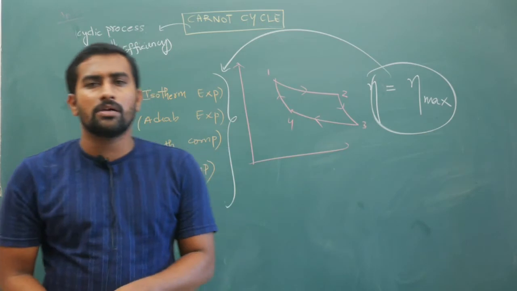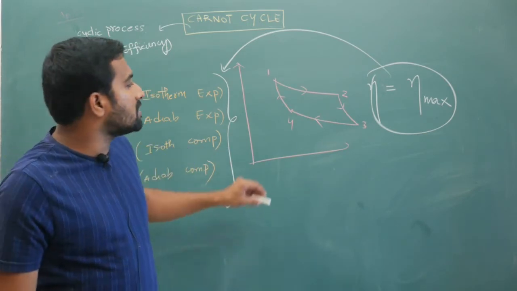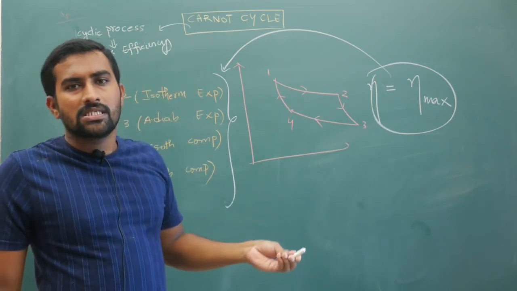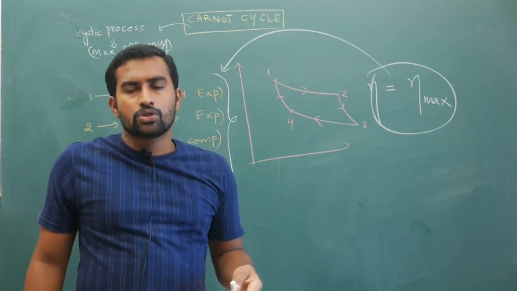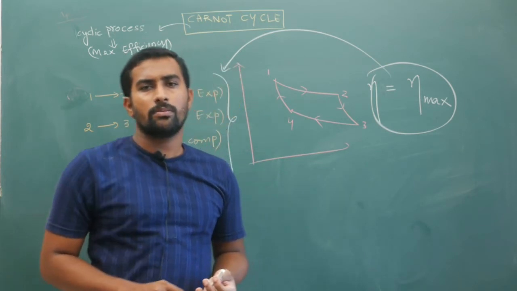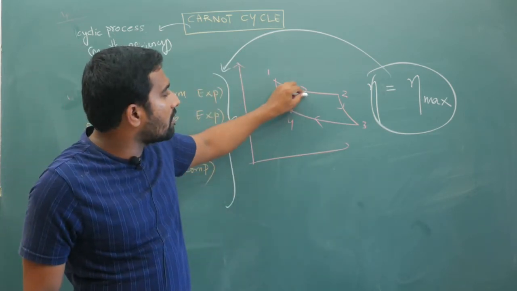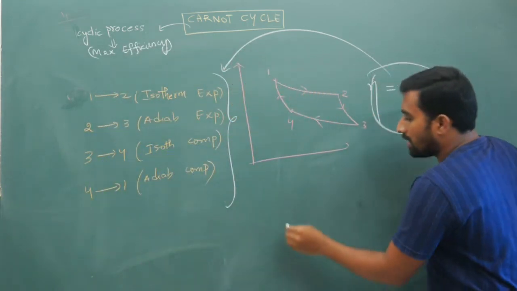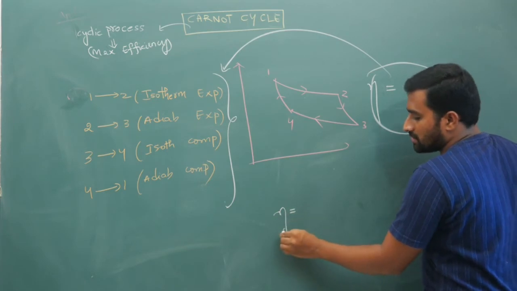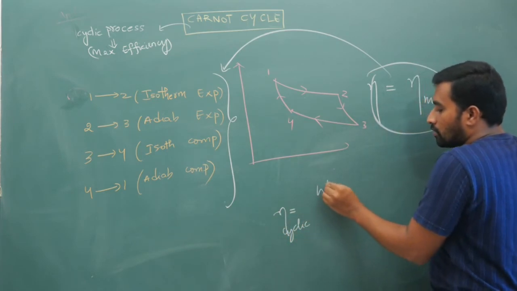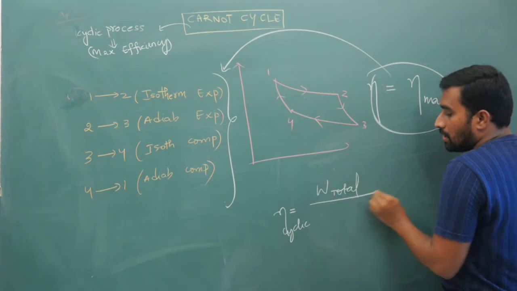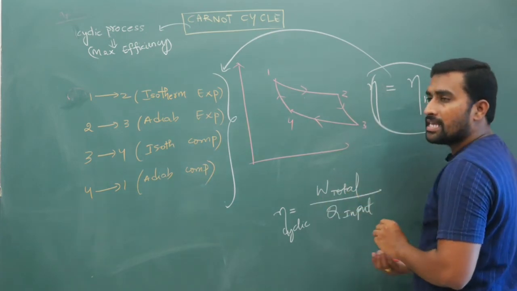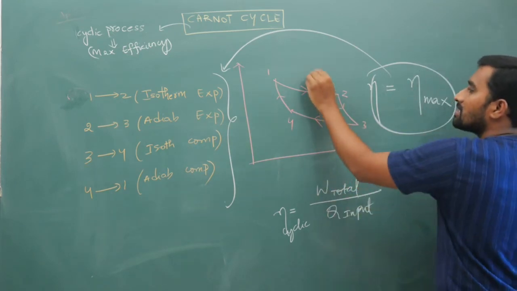Now for a cyclic process like this, if you have watched my previous lectures, the first lecture was just how to calculate work and all. For different processes, isochoric, isobaric and all, we have done that. So in a cyclic process, the efficiency is the total work done divided by the heat input to the system. If you are extracting heat, you should not take that. Next we will see now.